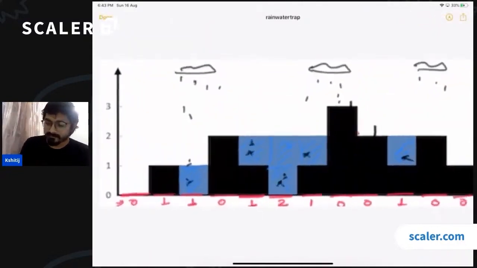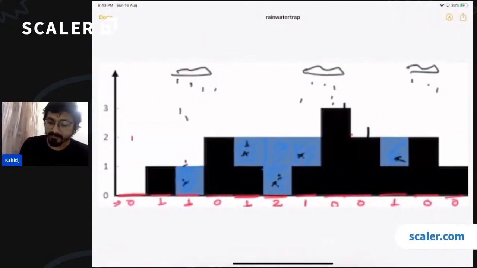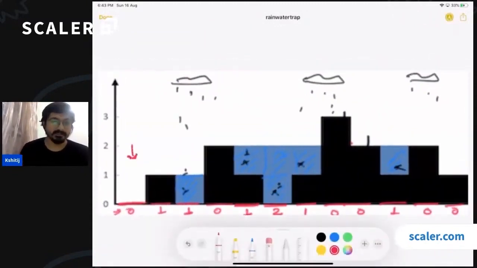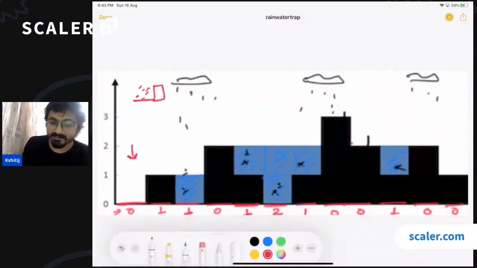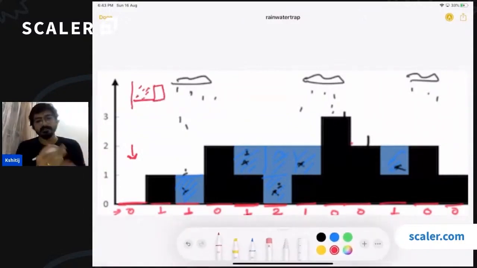Okay, so we have seen that the amount trapped above this bar is 0. Okay, why is this amount 0? Why is it not non-zero? Why is this bar not able to trap any amount of water above it? Simple reason is that there is nothing on the left side to hold the water, right? There is something on the right side, but if the water falls here, there is nothing on the left to hold it. Right? If there had been a bar on the left side, then you would be getting some water here, but there is nothing on the left side.